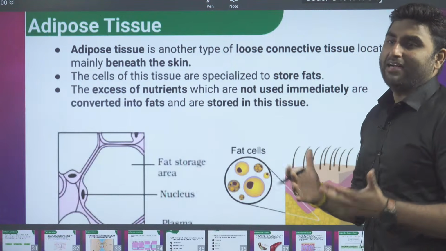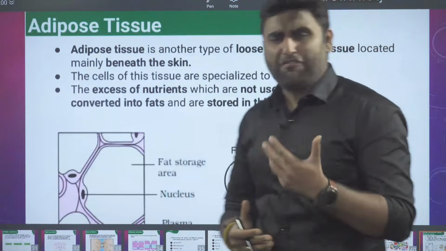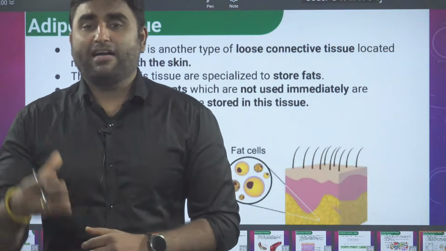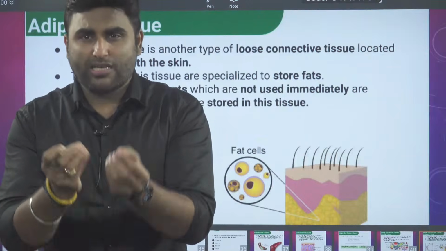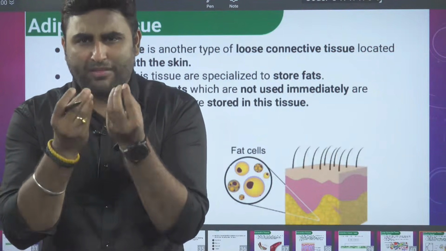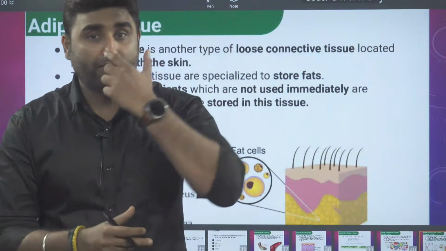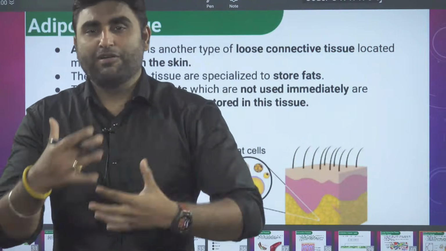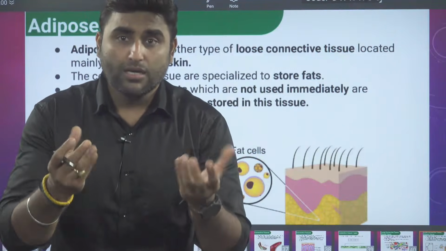And what is the use of fat? Fat is a source of energy. So whenever you are fasting or doing some starvation, fat energy will be utilized. Fat is also storage of fat soluble vitamins. Beneath your skin, you require some fat, and cholesterol from that fat is required to make vitamin D. Sunshine vitamin is vitamin D. When your body is exposed to sunlight, synthesis of vitamin D starts, but for that synthesis you require the cholesterol.